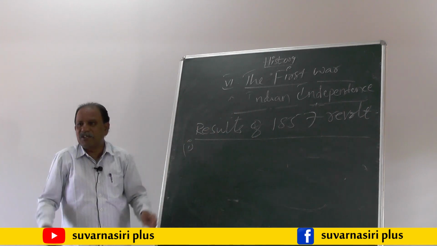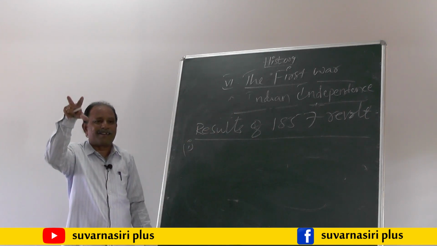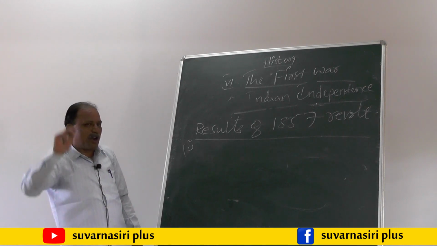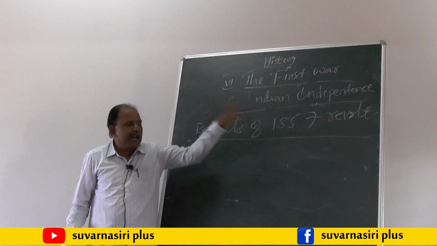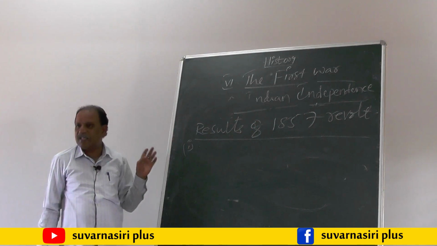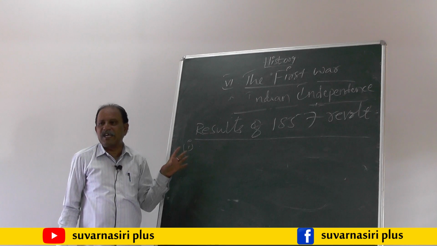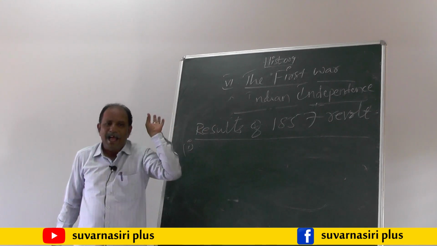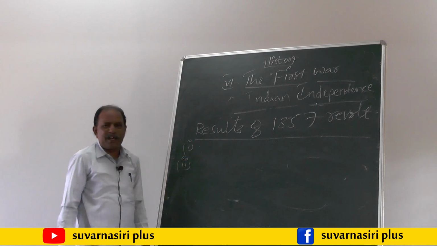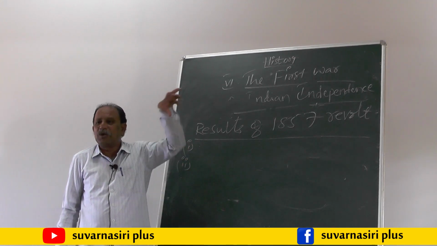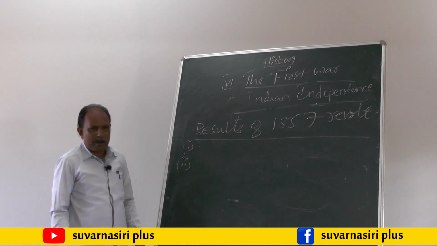The entire administration of India went under the control of the British Parliament.